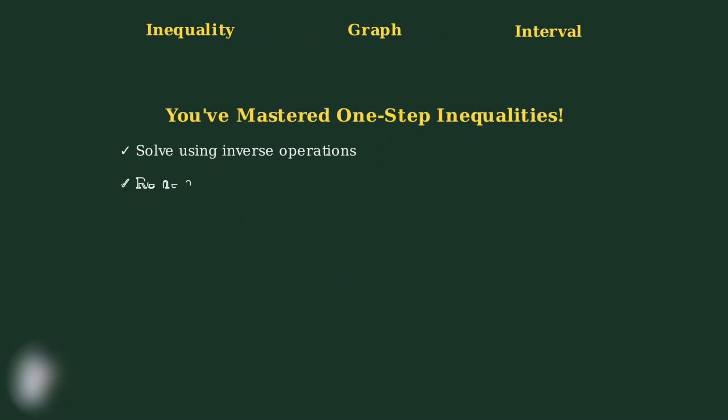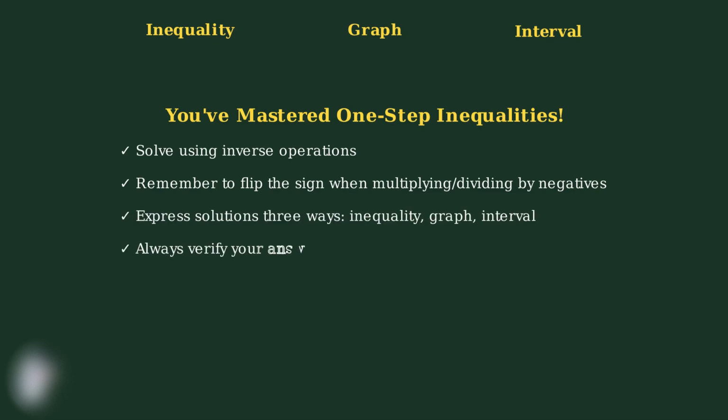Congratulations! You now understand how to solve one-step inequalities and express their solutions in 3 different ways. Remember these key points. Use inverse operations to solve, flip the inequality sign when multiplying or dividing by negative numbers, express solutions using inequality notation, graphs, or interval notation, and always verify your answers.